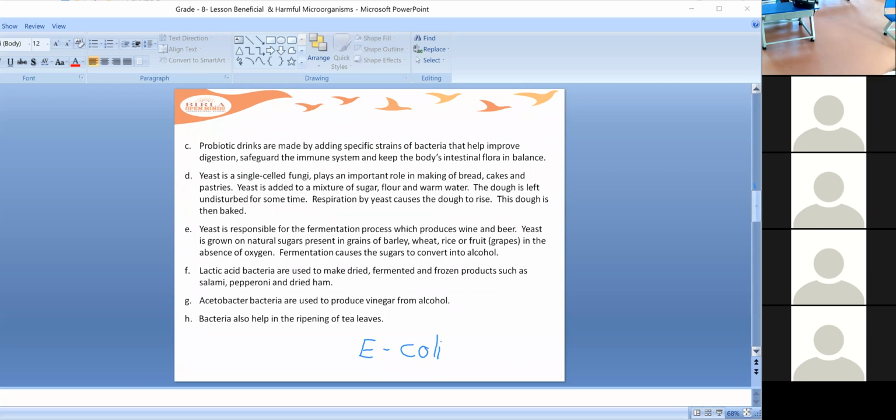So these can become harmful when they increase in number.